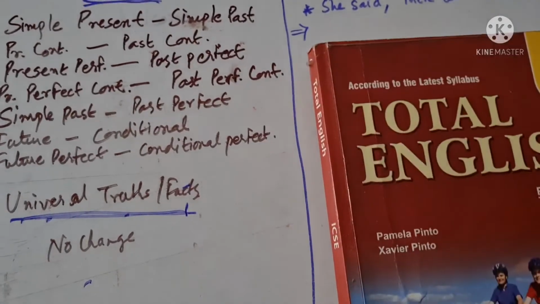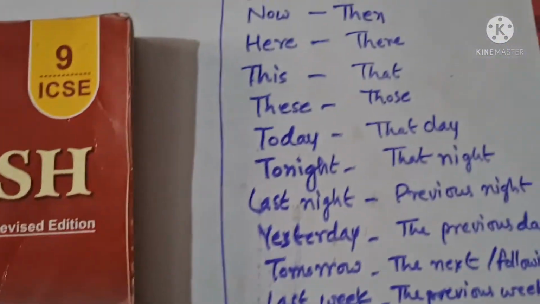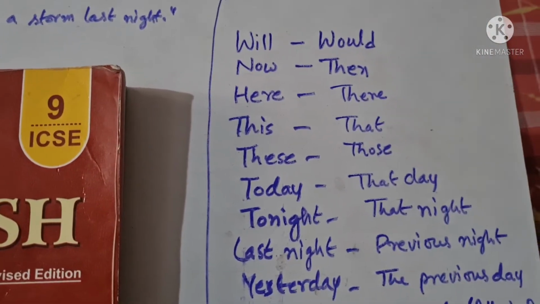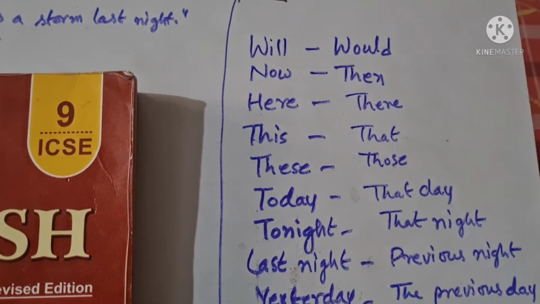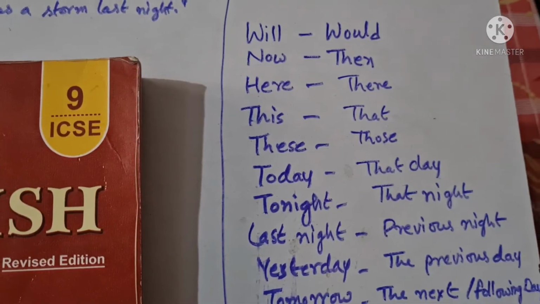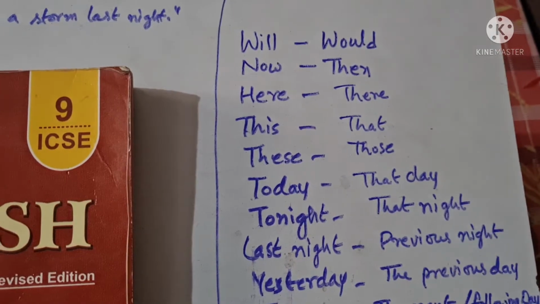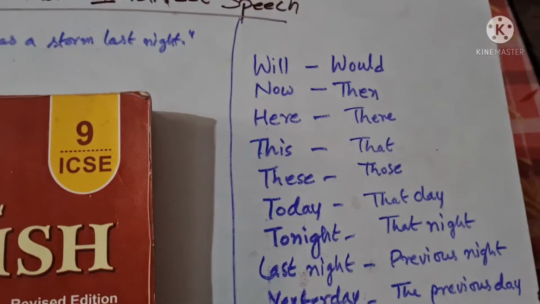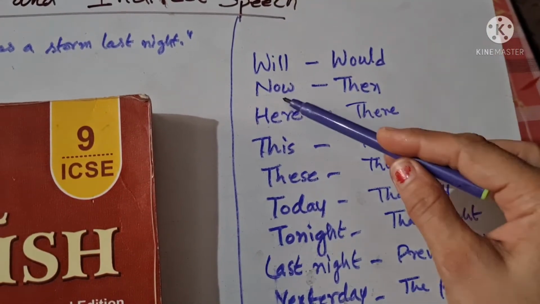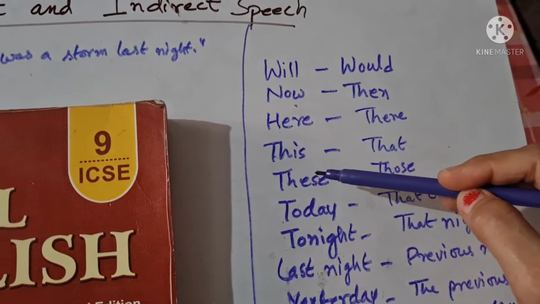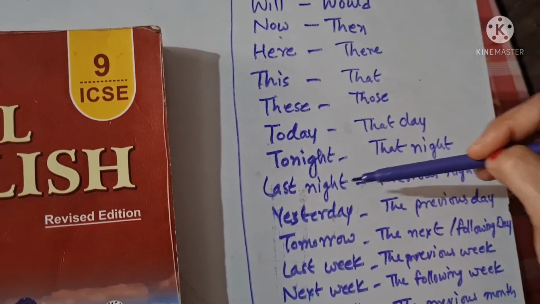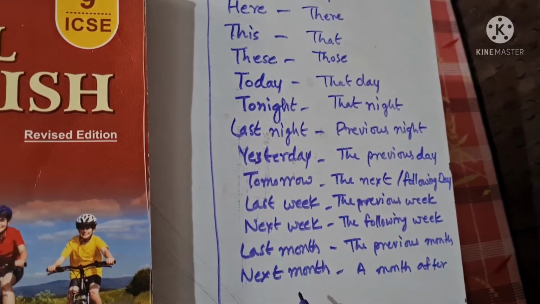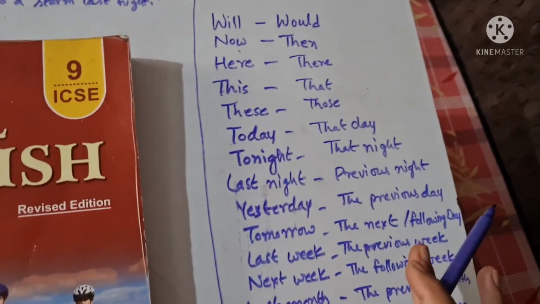Now another important thing which you have to take care of while changing your sentences, you will find in your book. If you check point number 6 over there, there are some sentences. Whenever there is a special word given in your sentence, like will, now, here, this, these, today, tonight, last night, yesterday, tomorrow, last week, next week, last month, next month, I'll send you the PDF of this.